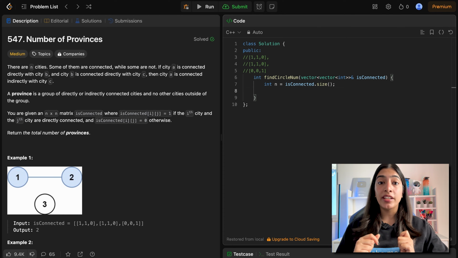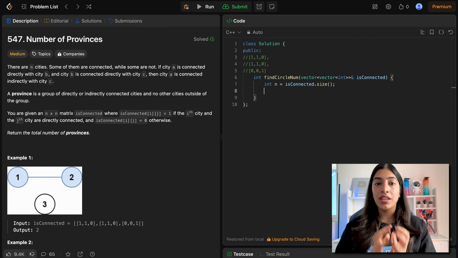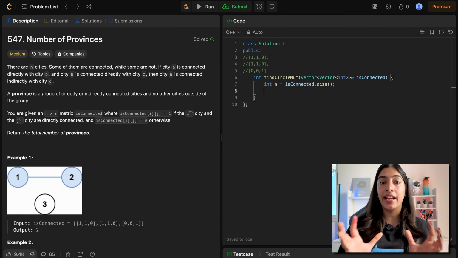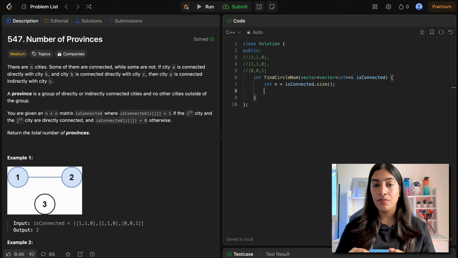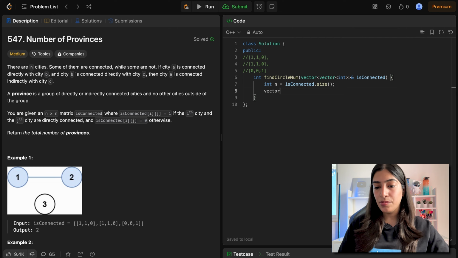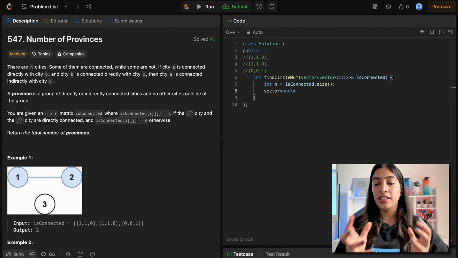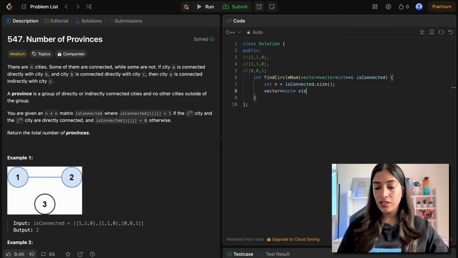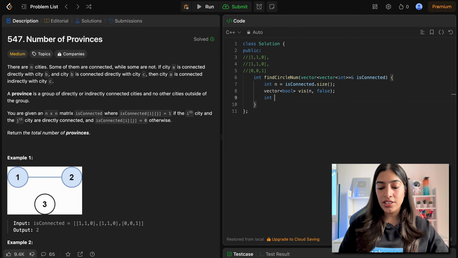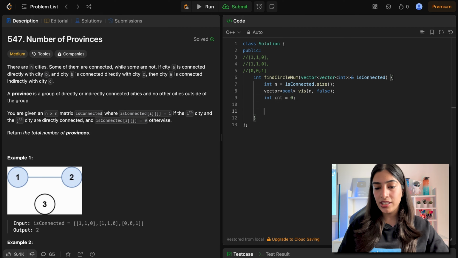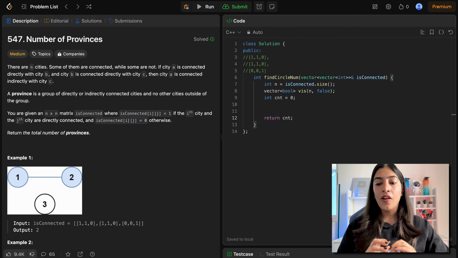Now what am I trying to do? I am trying to do DFS over a graph. So what do I need? I obviously need a visited array so that I make sure I have visited all of these elements. As I go through the province, I need to keep marking them as visited so that I know all the elements in this province are already visited. So I will keep a vector of boolean, which tells whether each node is visited or not. I'm going to call it visited. The size is n and initially none of them are visited. And I have to return an integer, so I'm calling it counter, which I'm putting as 0 initially, and in the end I'll be returning this counter.